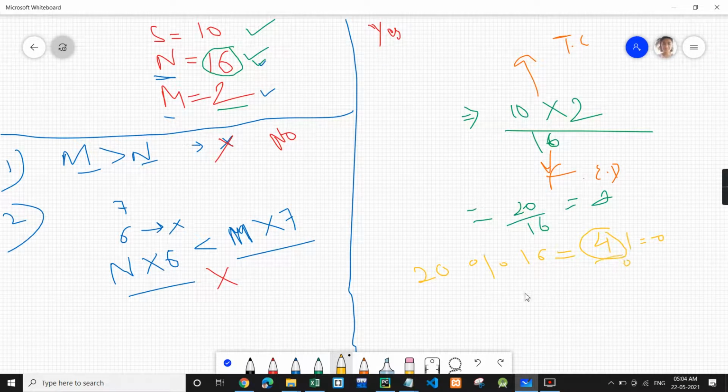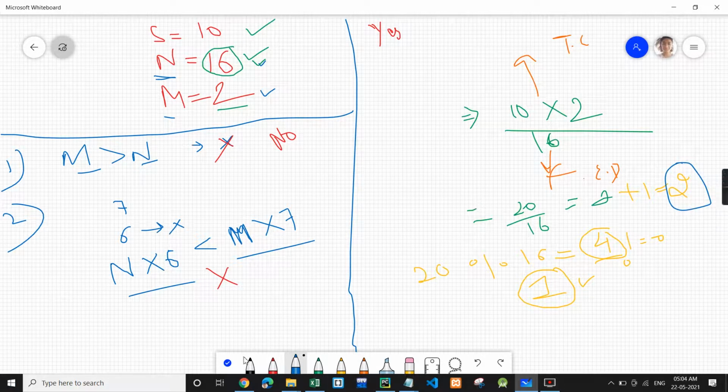Then we need to shop one more time. So in that case, we will add one more day. So this will become 2 days where we need to shop. So this 2 will be the answer.